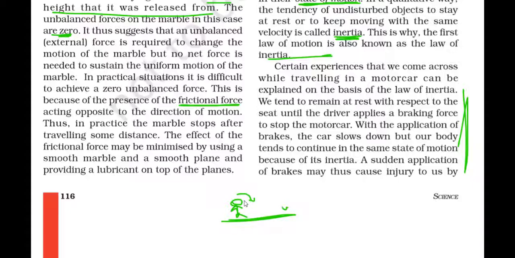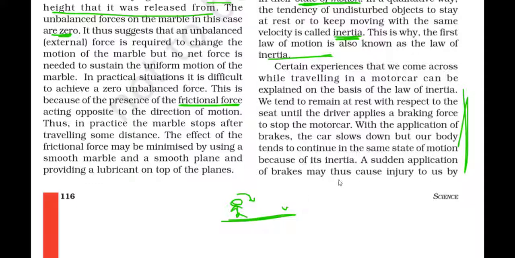As you are sitting inside the bus, you are also moving with that speed. Brake is applied to the bus, not to you. The velocity of the bus suddenly decreases, but because of inertia, your body is trying to keep on that speed. That is why you move a little bit forward. Okay, this is the case of inertia.